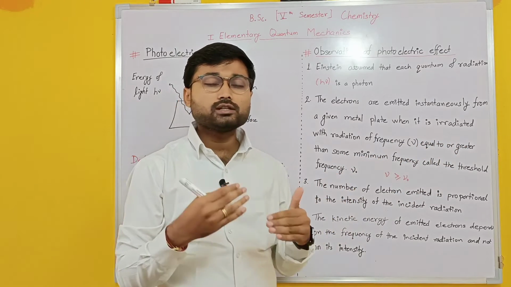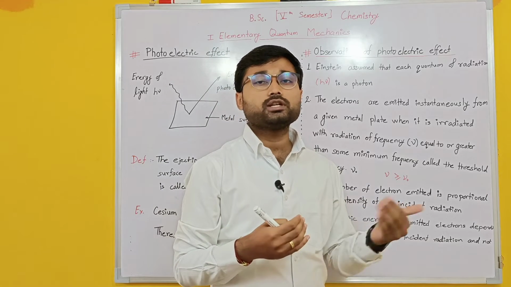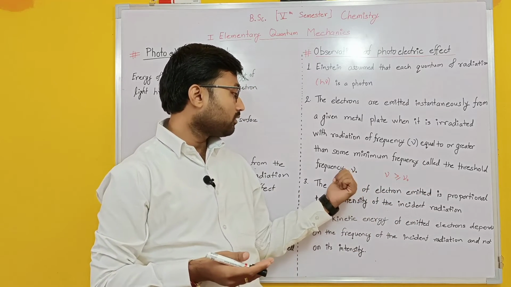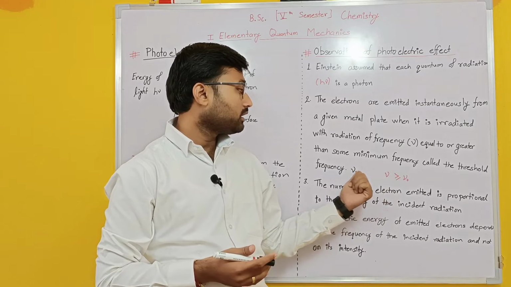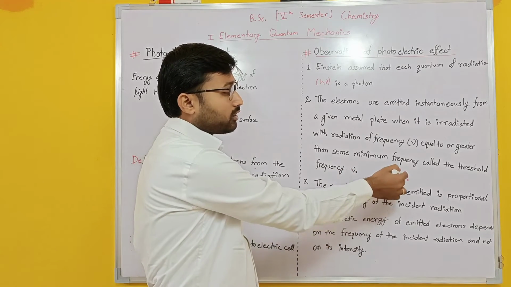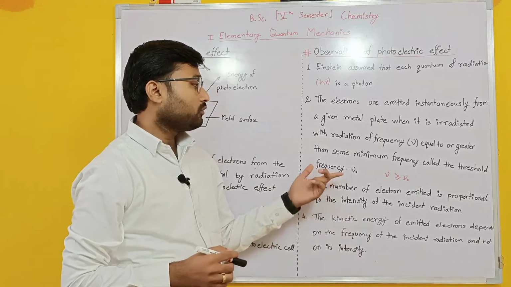So you need a particular frequency to eject the electron. All frequencies cannot eject electrons, so you need the threshold frequency, which we denote as nu naught. So nu is always greater than or equal to nu naught.